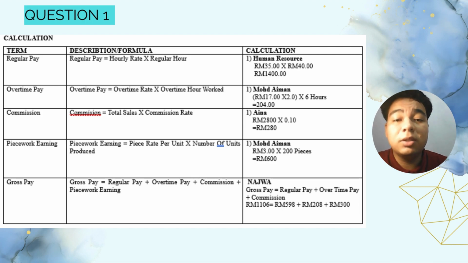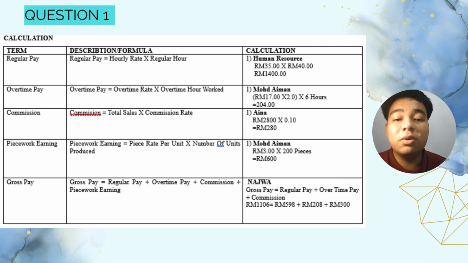For the commission, it is total sales multiplied by commission rate. For example, RM2,800 multiplied by 0.10 and we get 218. For piece work pay, it is piece rate per unit multiplied by number of units produced. For example, RM2 multiplied by 200 pieces and we get RM600.